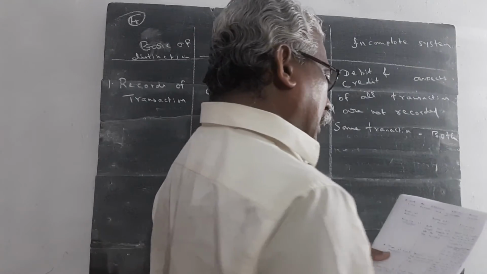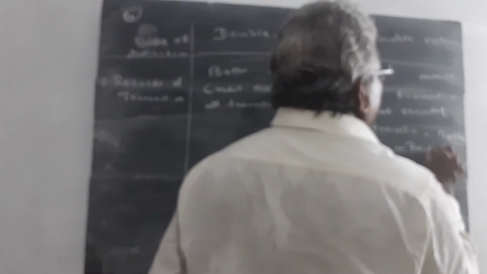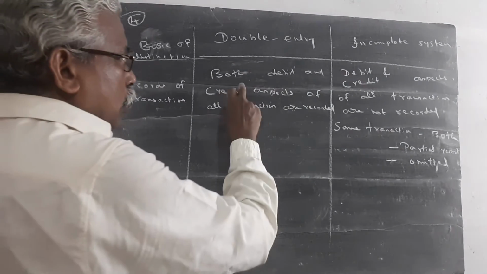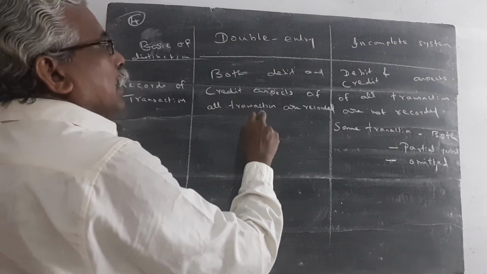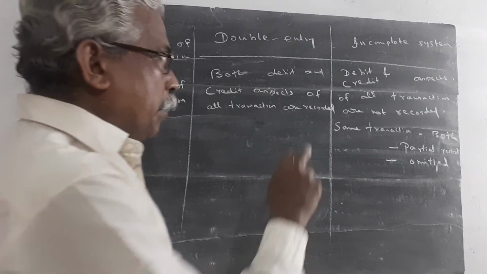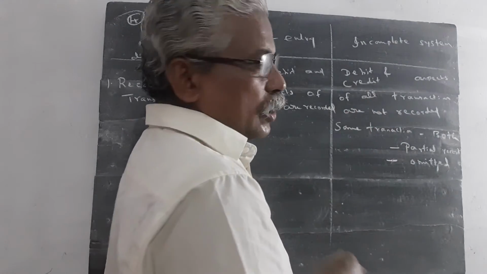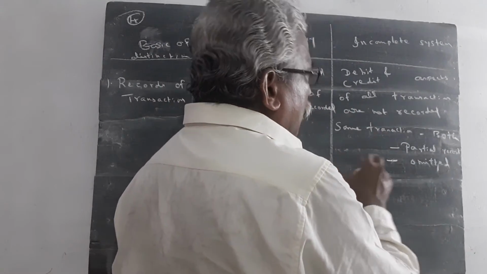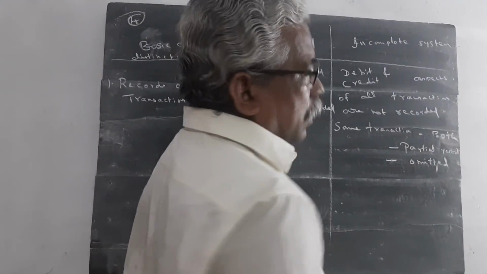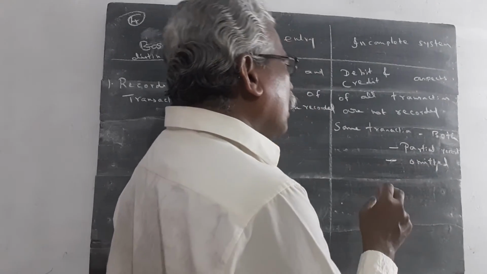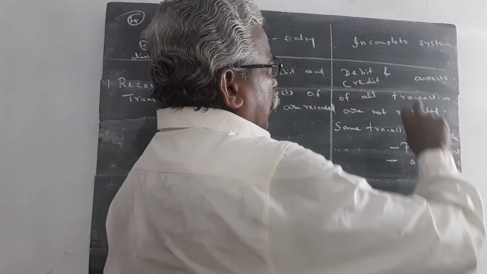In some transactions, only partial records are maintained. In some transactions, the entire transaction is omitted. So it is an incomplete record.